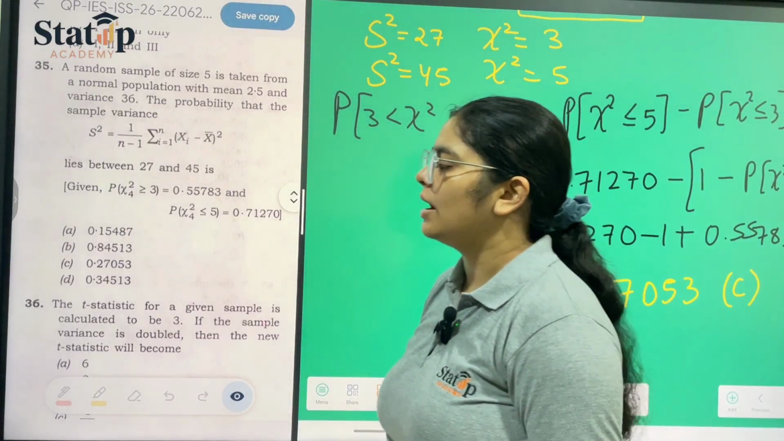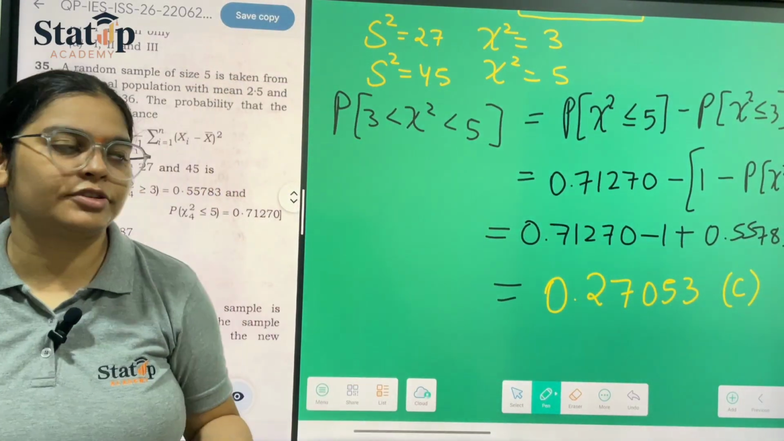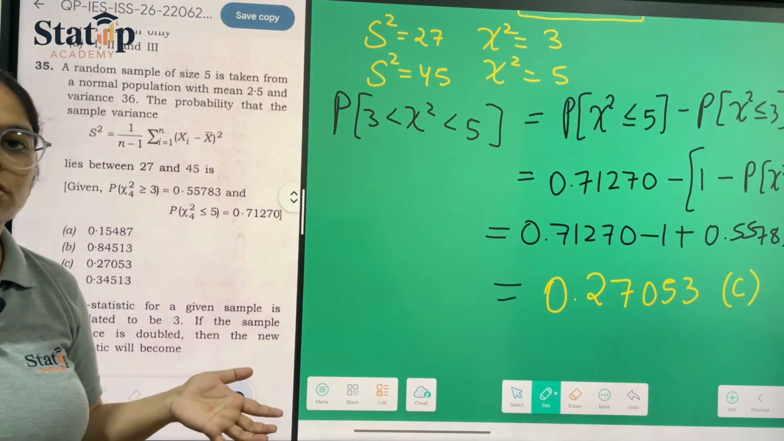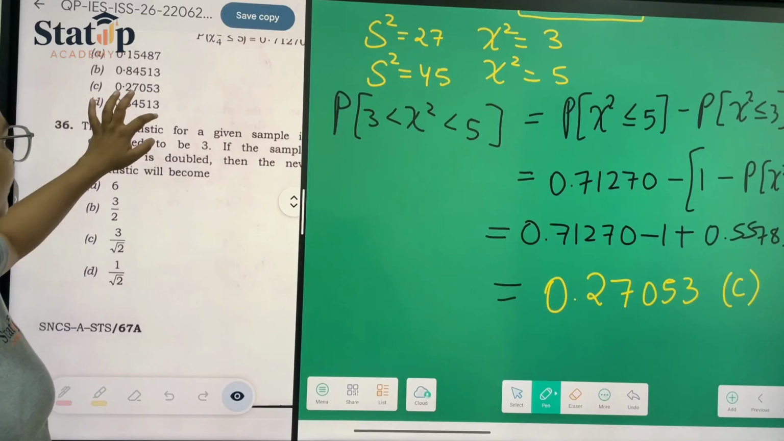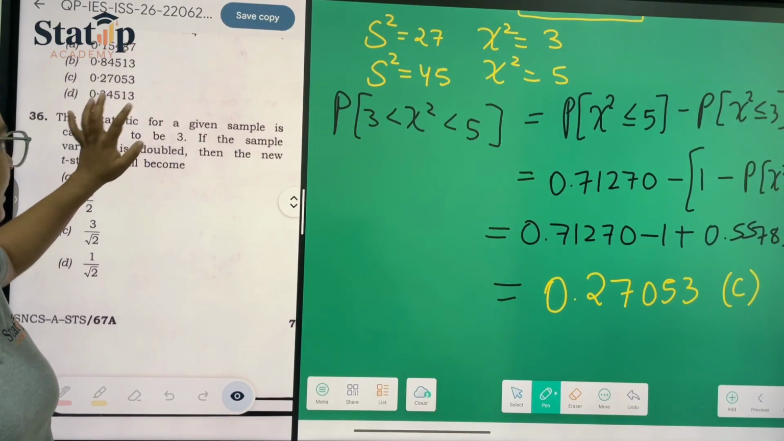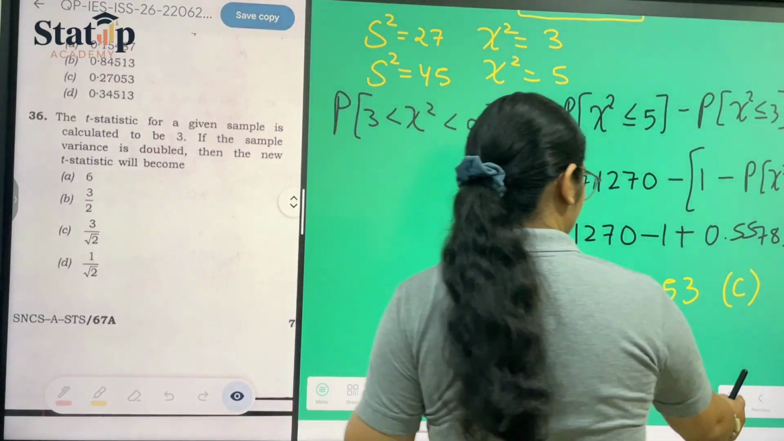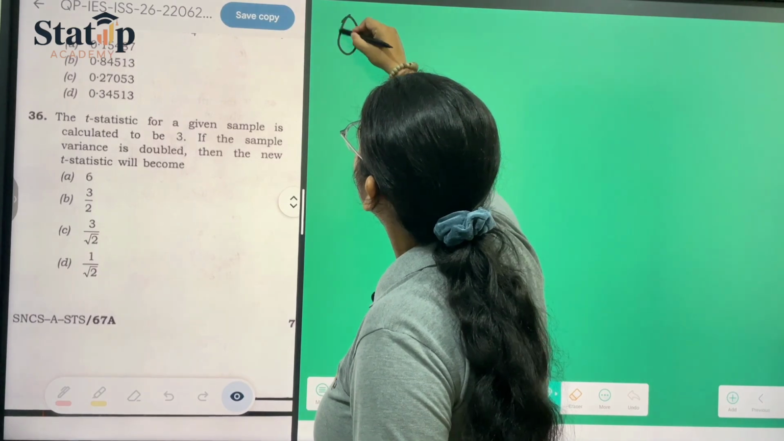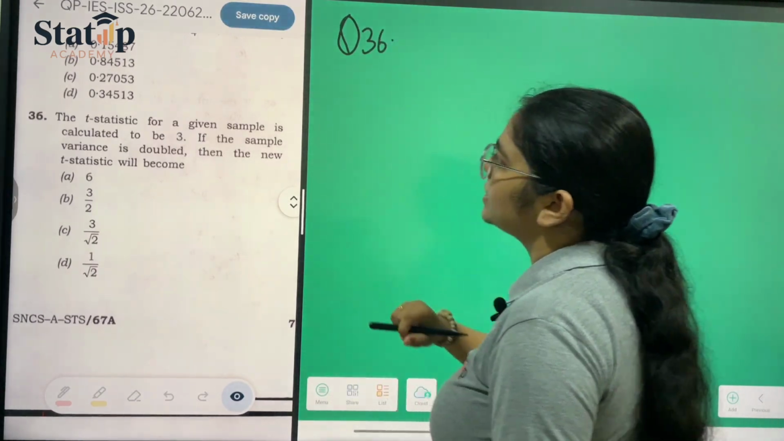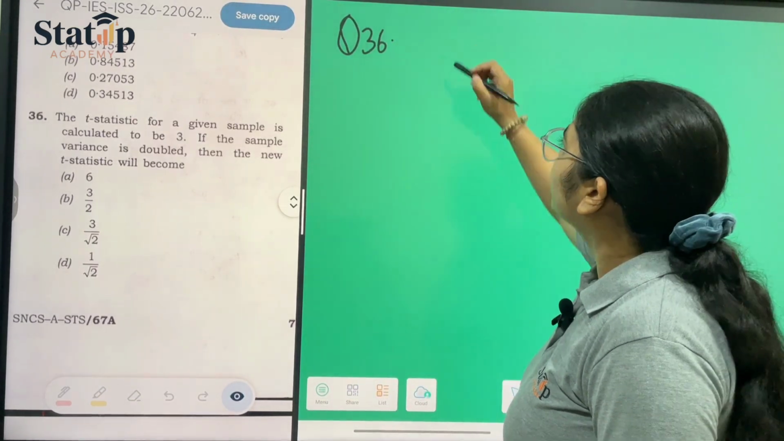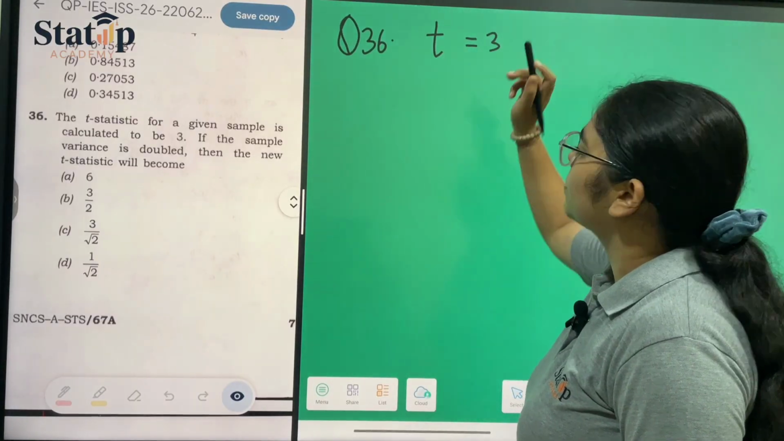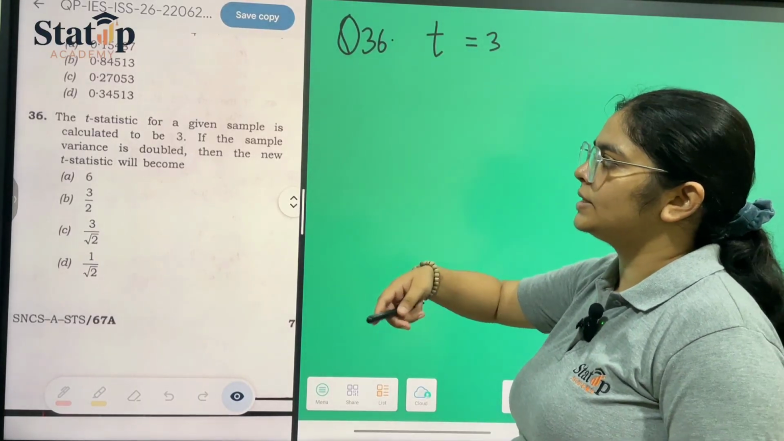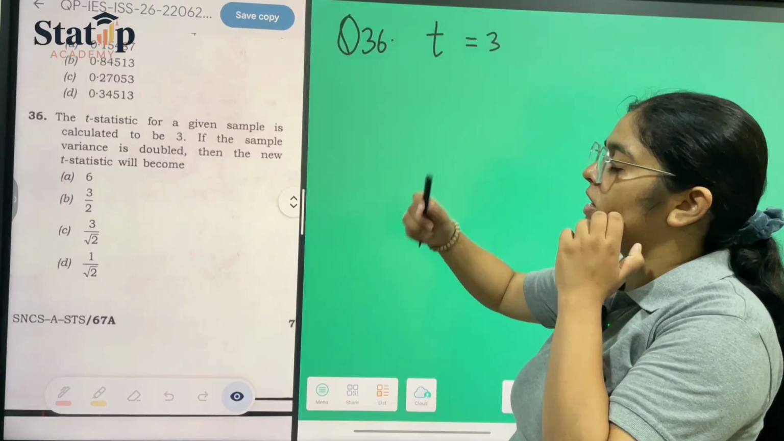So this is how we calculate the conversion of one distribution to another, and it was also an easy question. Now moving towards another question, question 36. Let us take this into consideration. If we talk about question number 36, then this is nothing but T statistics. We have been given that T is equal to 3, and we have taken another sample where the sample variance is double.